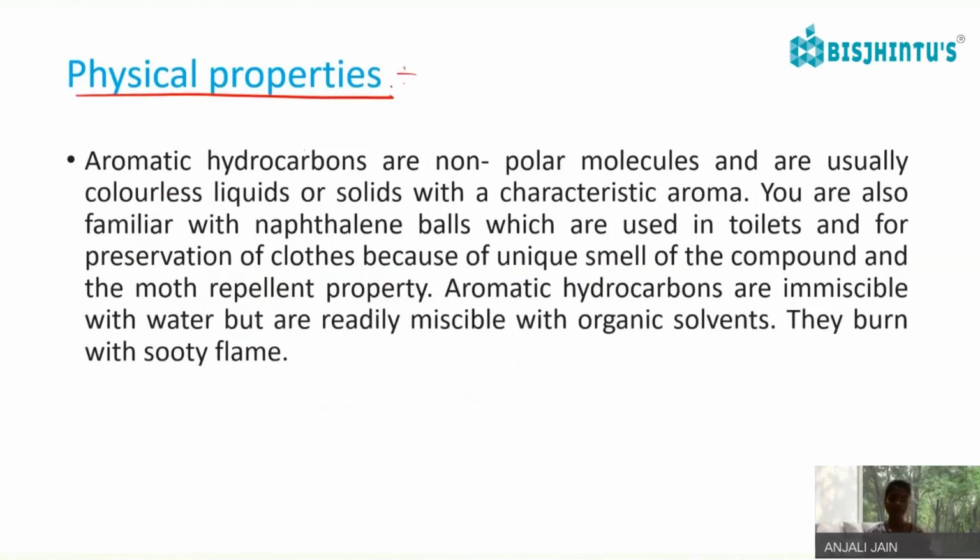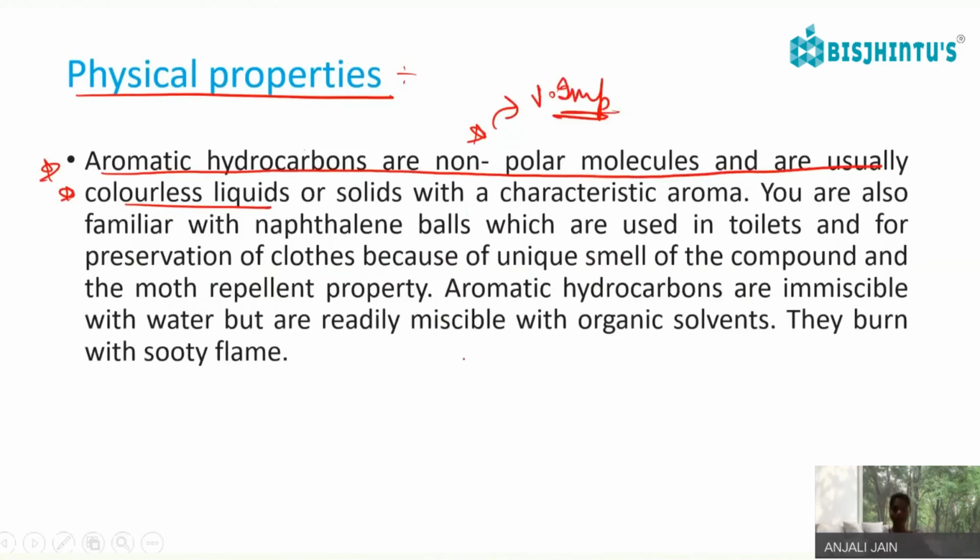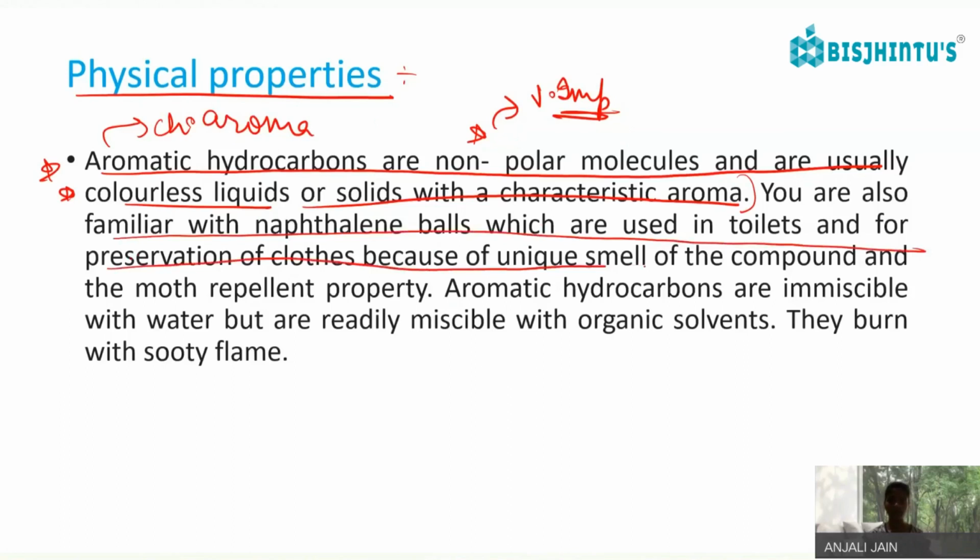Then various physical properties of benzene. Okay. So aromatic hydrocarbons are non-polar molecules and are usually colorless. Very important property, that they are non-polar. Okay. So benzene, naphthalene, anthracene, these all are non-polar and usually colorless liquids or solids with a characteristic aroma. Aromatic means they have a characteristic aroma. We are also familiar with naphthalene balls, which are used for preservation of clothes because of their unique smell, and they are moth repellent.